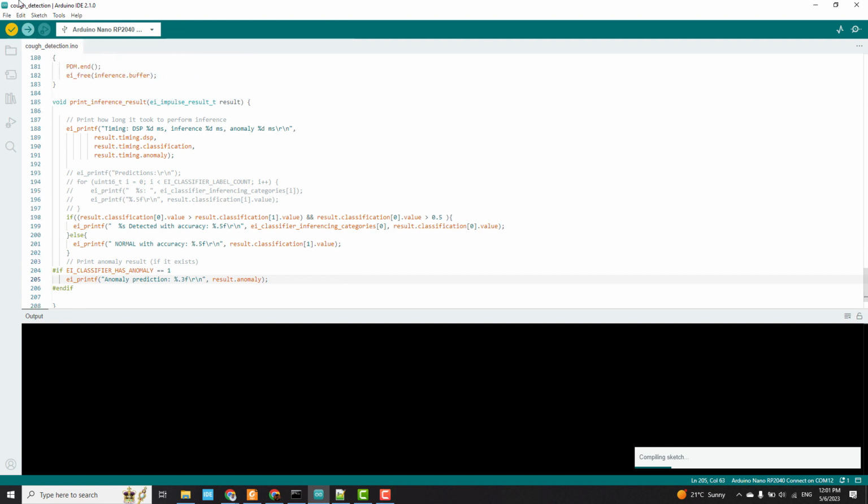Then I opened it and started the compilation. This process takes quite some time, so it's still running. Once it's complete, I will test the project.